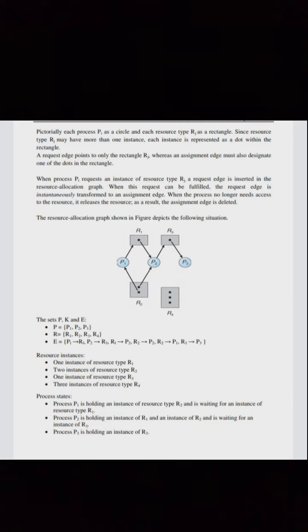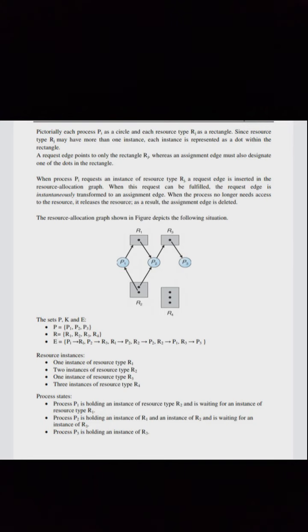When this request can be fulfilled, the request edge is instantaneously transformed to an assignment edge. When the process no longer needs access to the resource, it releases the resource. As a result, the assignment edge is deleted. The resource allocation graph shown in the figure depicts the following situations.